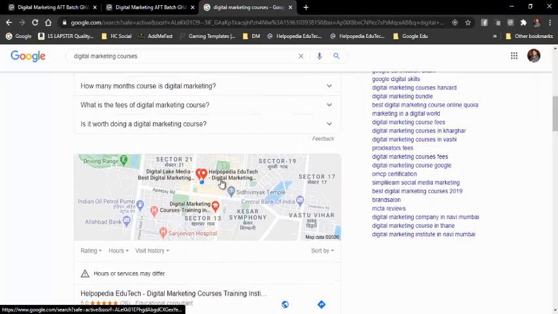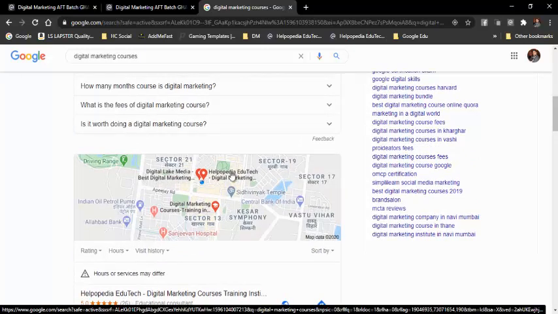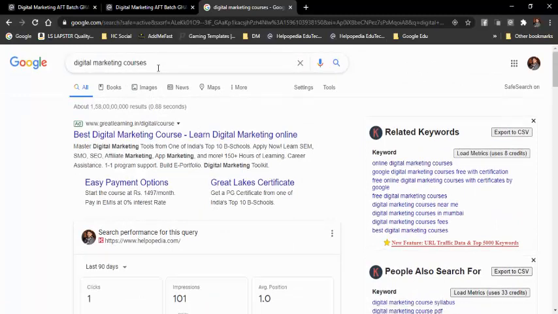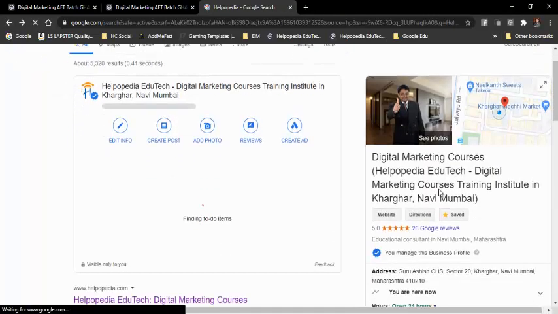And on the map you can see these three listings: Digital Lake Media, Helpopedia EduTech, and digital marketing courses. These all three listings belong to me. So you can see this type of listing coming up in Google. This particular module is also called local listing. Local listing is when people search for your keywords and your business or your name. In that case you will get a listing like this, which you can see on the right hand side.